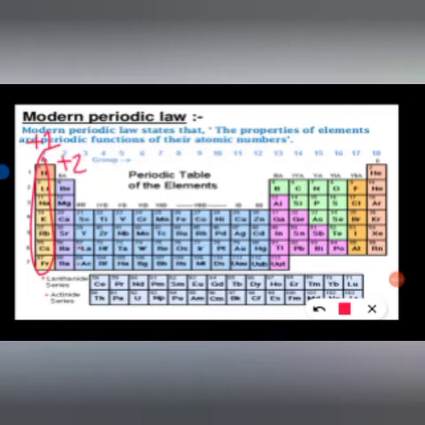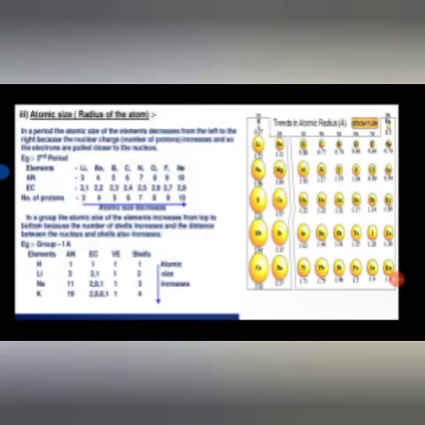Valency of this group is 2, valency of this group is 3, valency of this group is 4 and -4, then -3, then -2, -1 and 0. But if we talk about valency along the period, it will increase first up to 4, then it is decreasing.